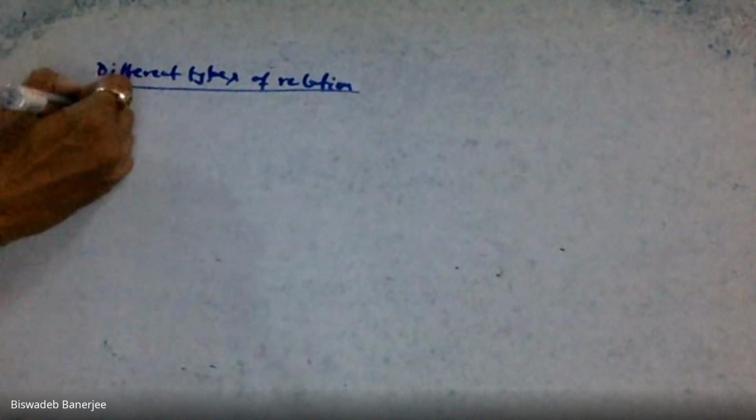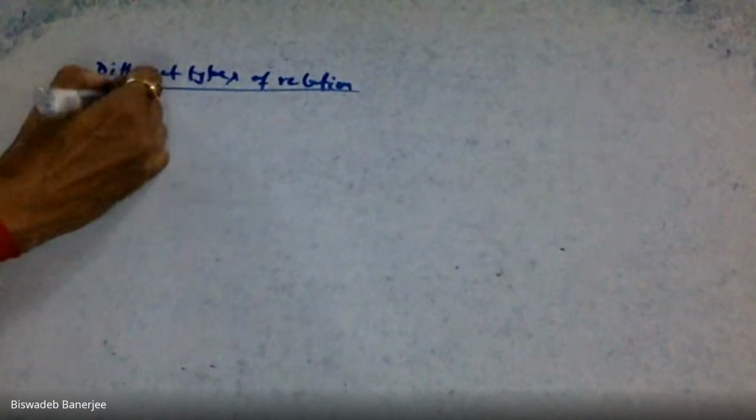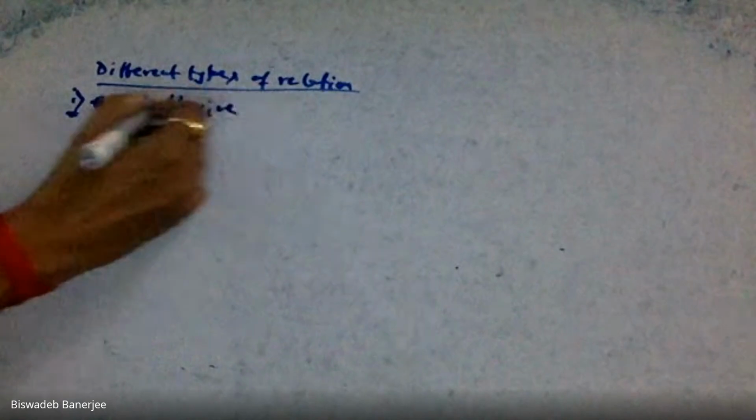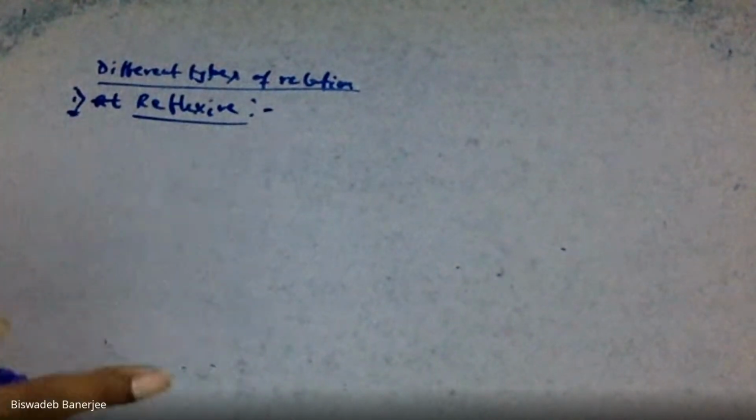First type of relation is called reflexive relation. We know what is relation. Always remember, relation is simply a subset of Cartesian product. Any subset of Cartesian product can be taken as a relation.